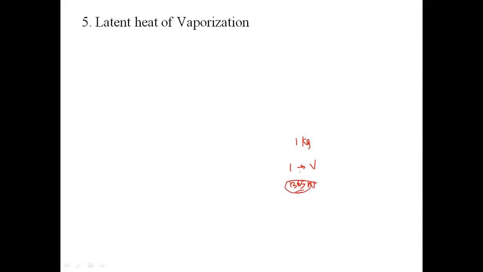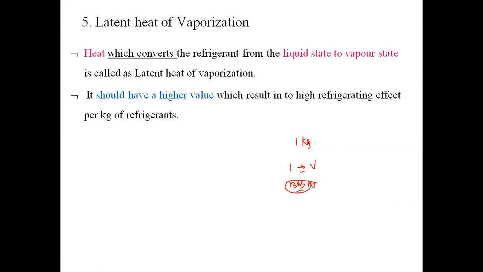That is called the latent heat of vaporization. Where does it play a crucial role? In the case of the evaporator.